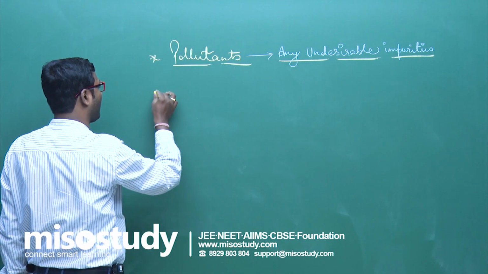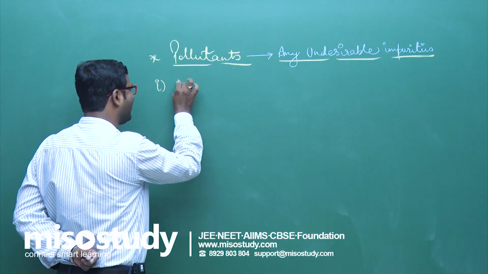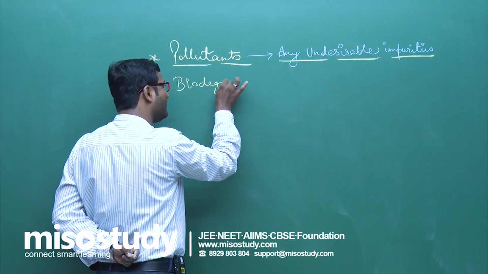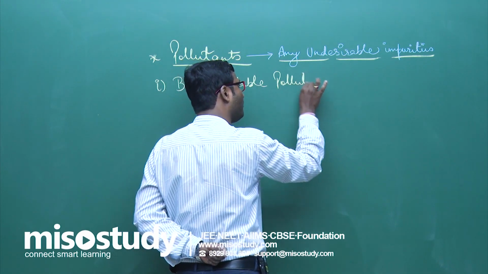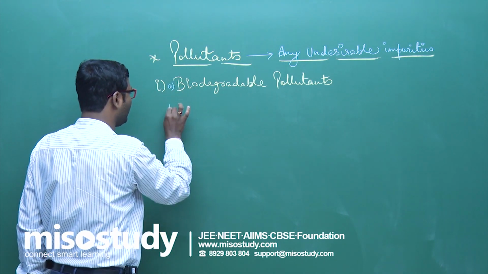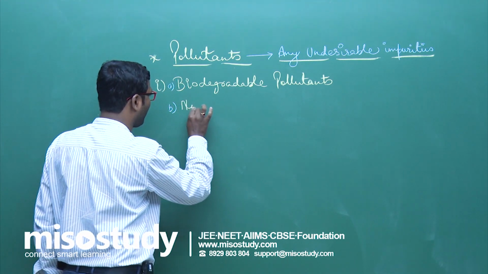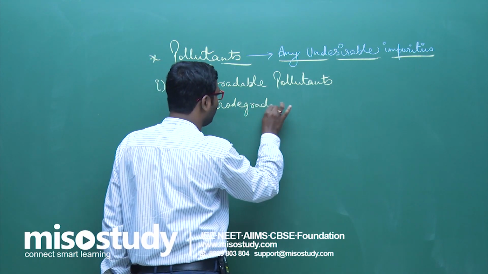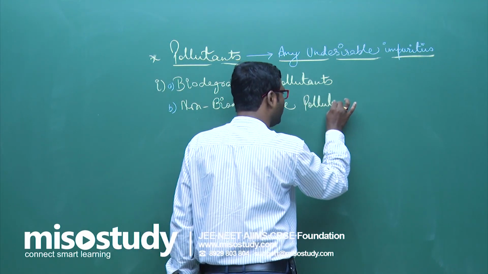Now, the types of pollutants. First type, friend, biodegradable pollutants. Clear to you? The second one is non-biodegradable pollutants.